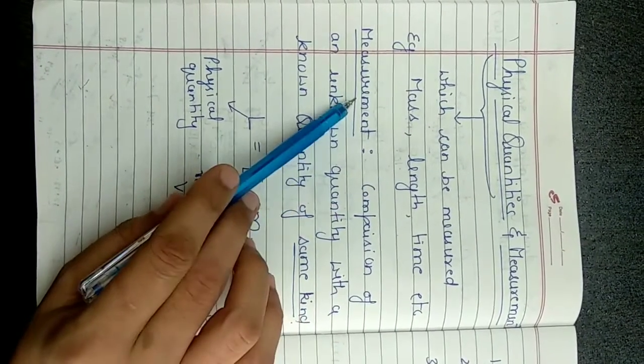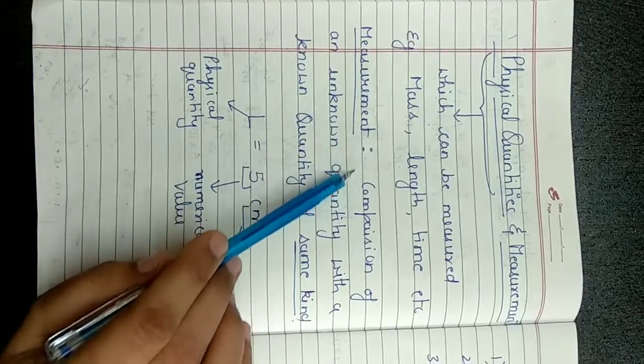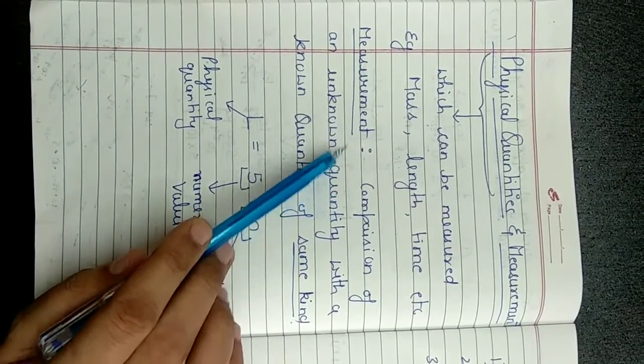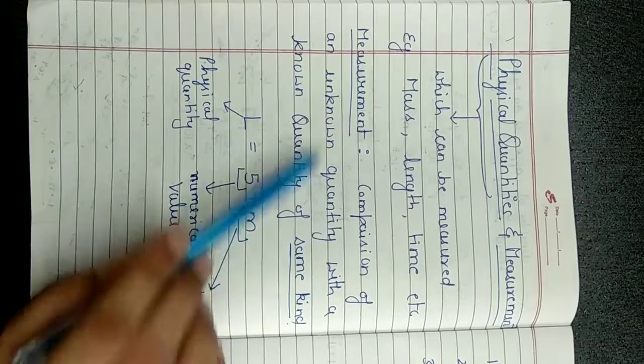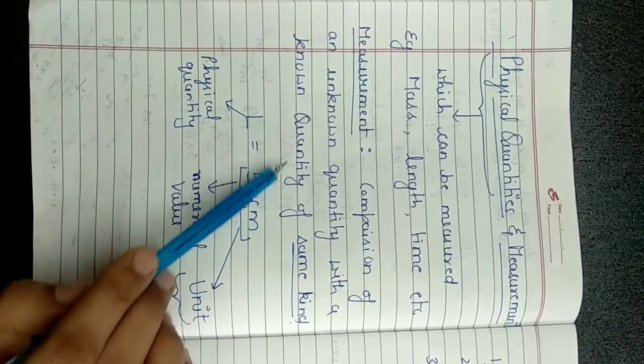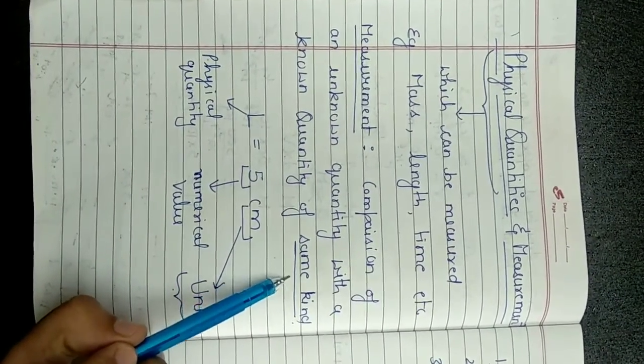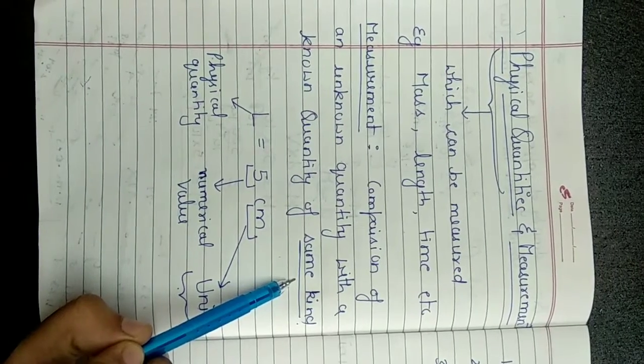Now how are we going to measure that? In measurement, we are actually comparing two things. One is known to you and one is unknown to you. So, measurement is the comparison of an unknown quantity with a known physical quantity of the same kind. This is a keyword, you need to write it. Same kind, it should be of the same kind.